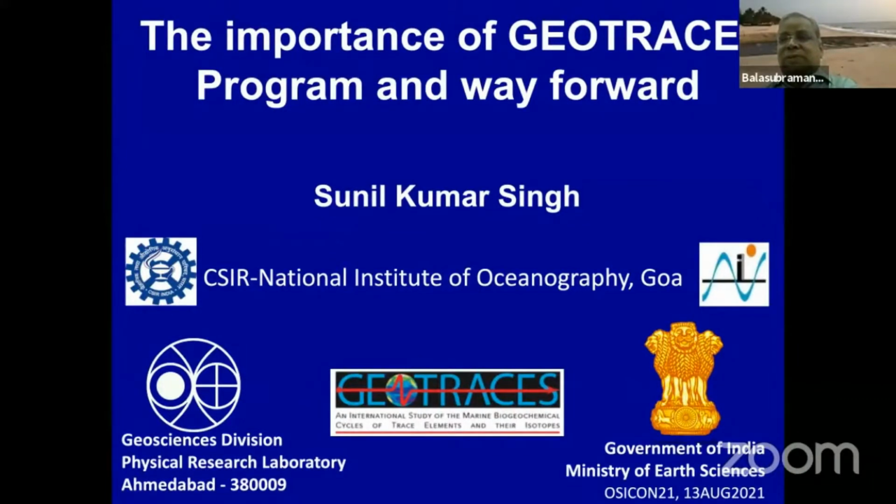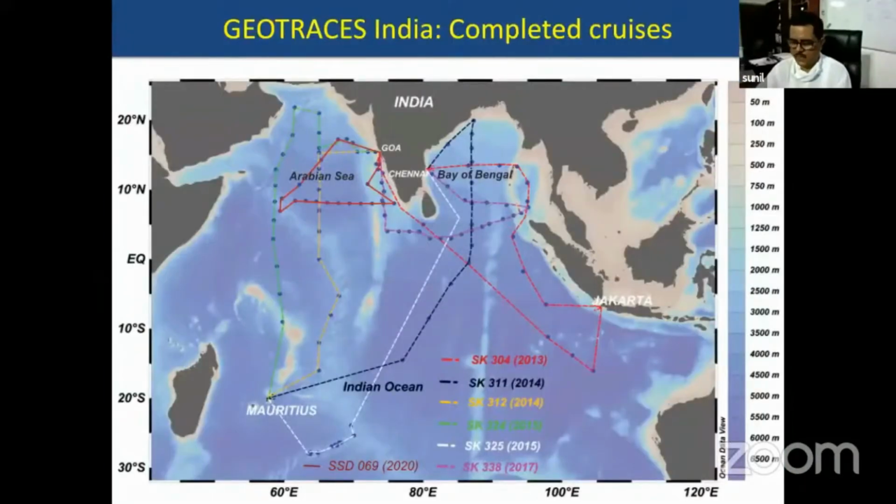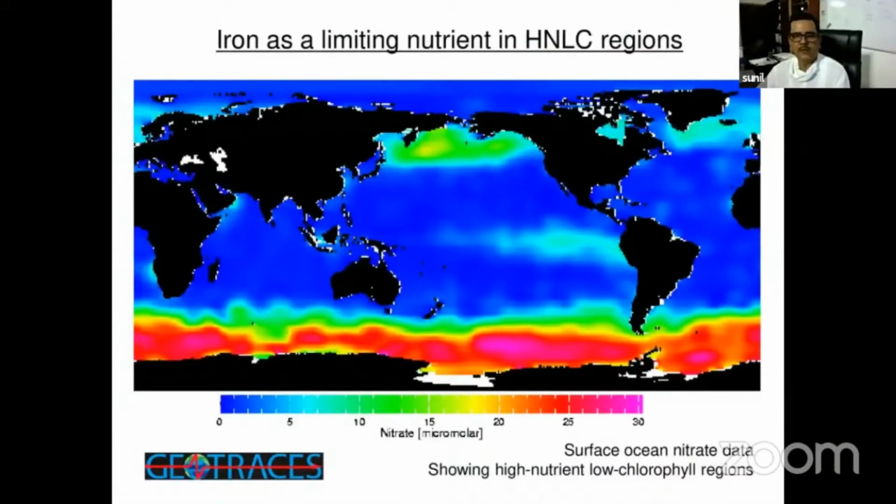Yeah, so if you see this map of the global ocean where nutrient concentration has been shown, you can see that generally it is showing blue color, so the concentration of these nutrients is very low. But in some areas, in the Pacific and the entire Southern Ocean, where the color is very warm, these areas have a very high concentration of nutrients even after the bloom season. Even after bloom season, these nutrients are not utilized.